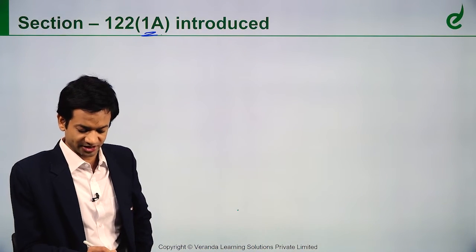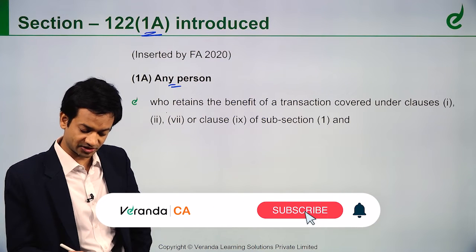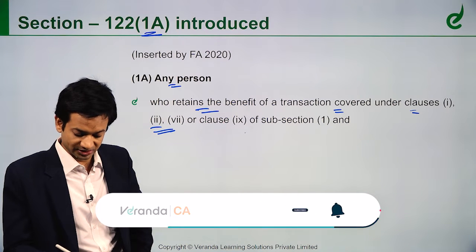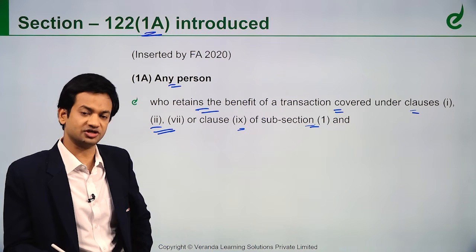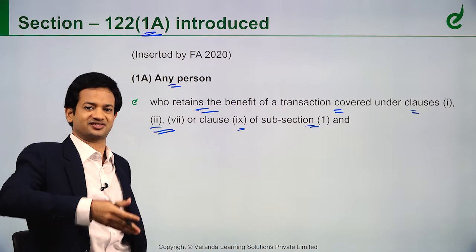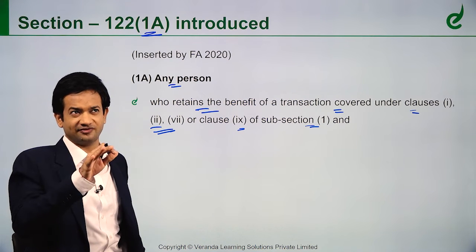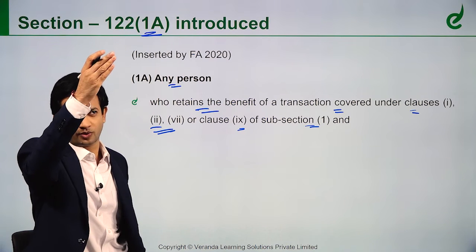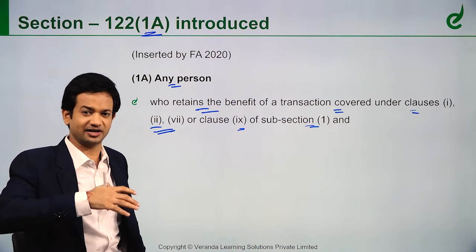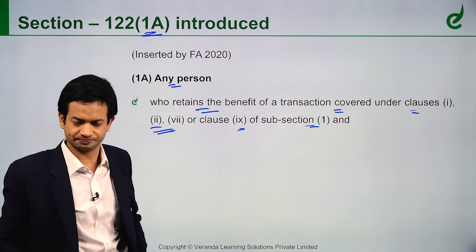In section 122, 1A has been introduced. Let's see. They have inserted a clause: any person who retains the benefit of a transaction covered under clause 1, 2, 7 or 9 of subsection 1. See, section 122 subsection 1 has a list of offences. This chapter is offences and penalties. So section 122 lists approximately, I feel, 11 offences. So 122.1 gives 11 offences, that you supply goods without invoice or receive goods without invoice, take credit, receive invoice without goods. So you have a penalty equal to the value of the goods.